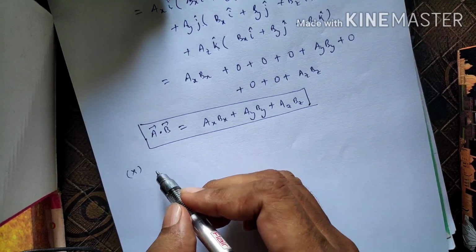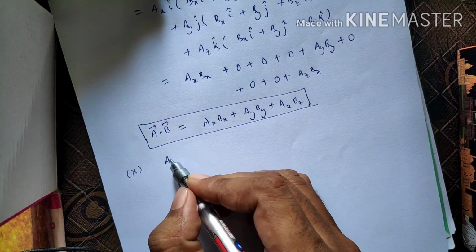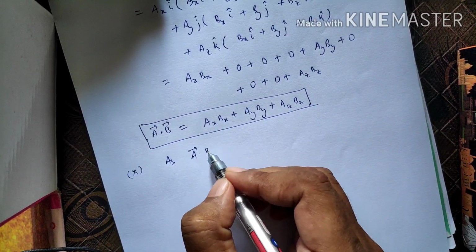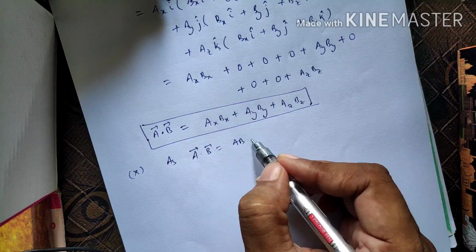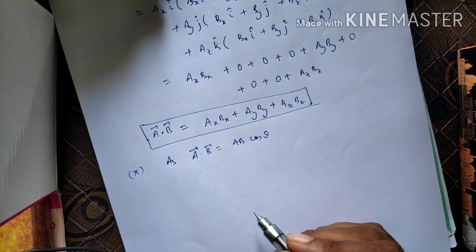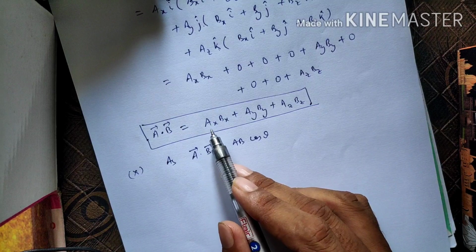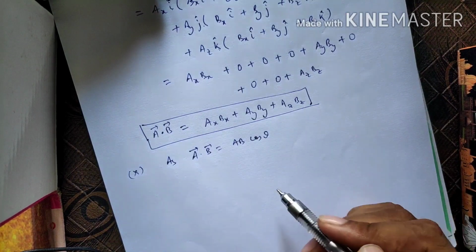Next one. As a dot b is equal to what? ab cos theta, yes or no? And a dot b equals ax bx plus ay by plus az bz.